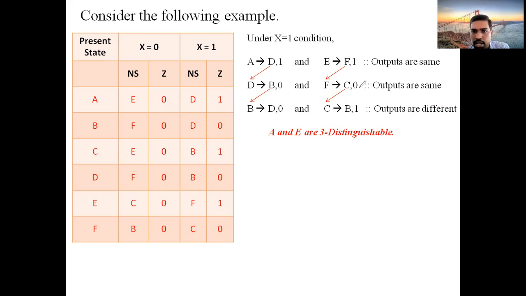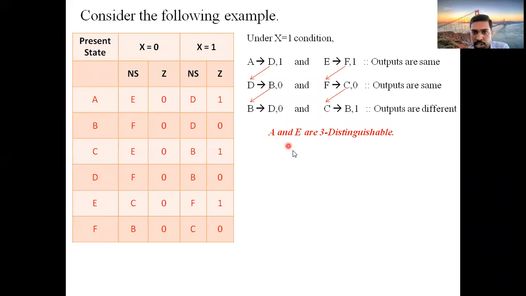So here for the third comparison, we got outputs that are different. Therefore, it is called a three distinguishable sequence, for A and E. We took A and E as examples. So A and E are called three distinguishable sequence.